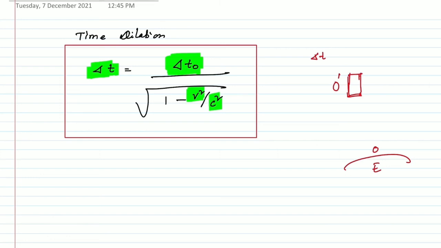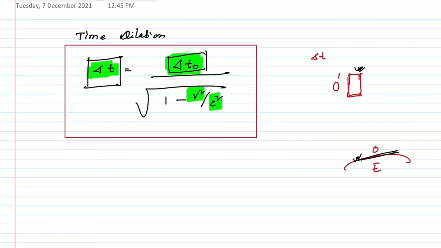The time difference in these two frames of reference is given by this del t, and the time recorded in the initial frame of reference on earth is del t naught.